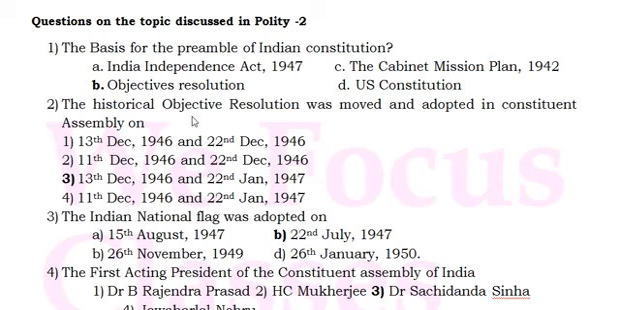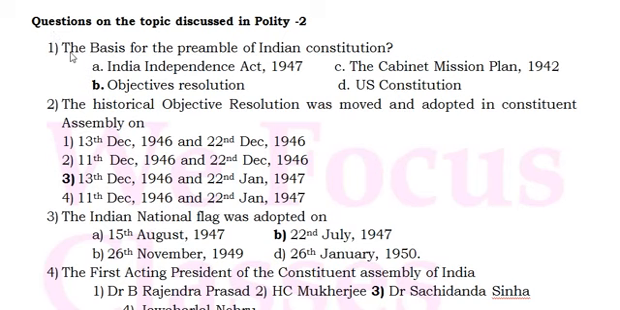And on the 11th, they selected the permanent president and the vice president. And on the 13th, the historical Objective Resolution was moved, and all those things we've discussed. And what happened to the Constituent Assembly once India got independence, those things we discussed in the earlier class. So for those things, we're posing some questions over here on the topic discussed in Polity 2.